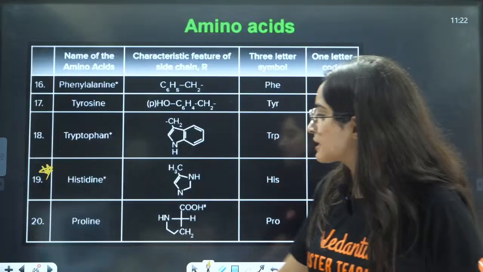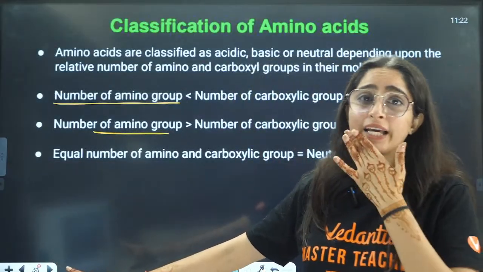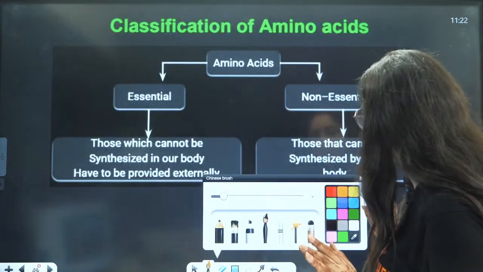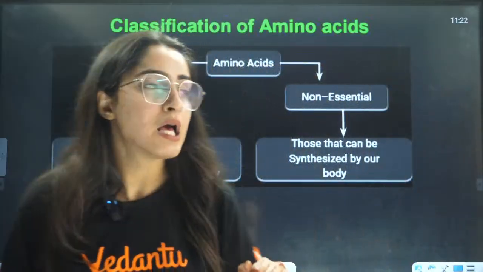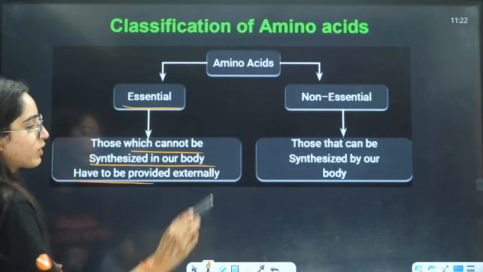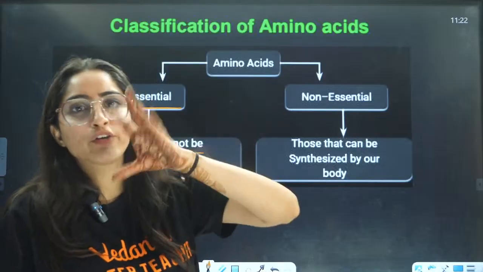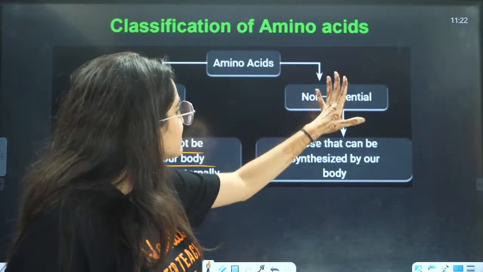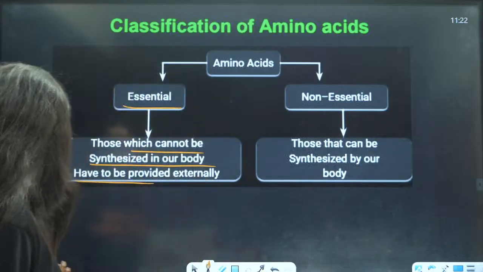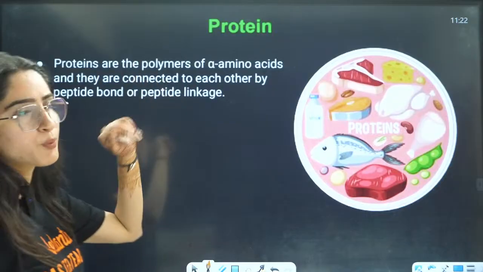Next is this acidic or basic classification. Definitely they can ask you questions from there. Next is classification of amino acids based on essential and non-essential. Essential are those which cannot be synthesized in our body, so we need to have them from the outside. Non-essential are those which can be synthesized in our body. Now, next is proteins.